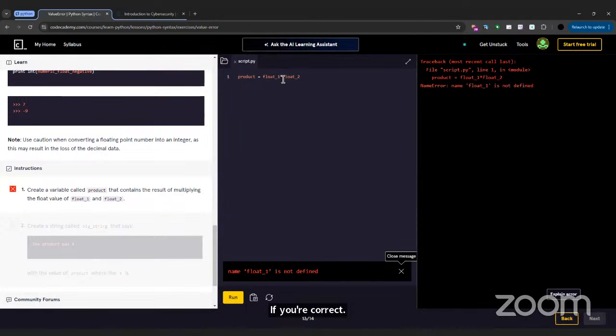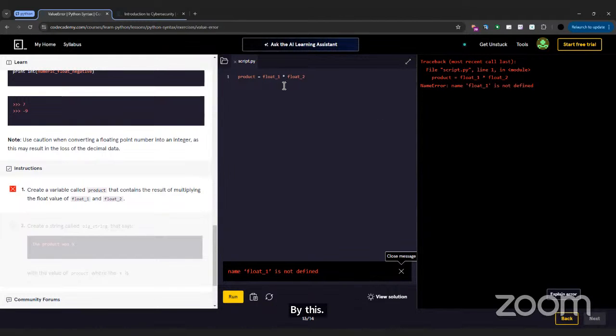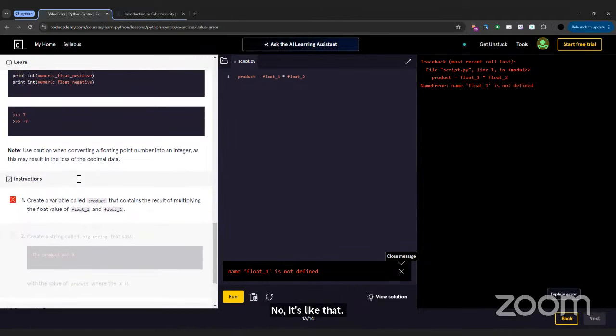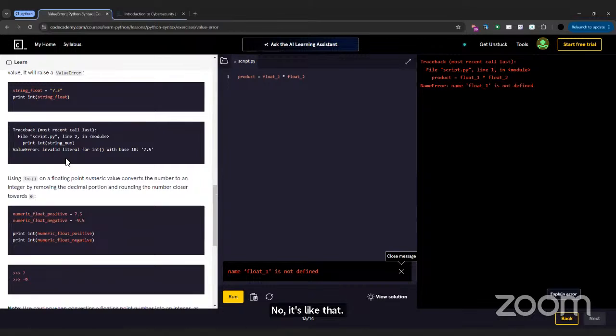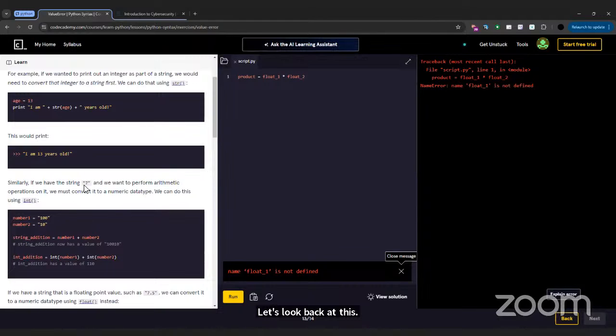Isn't that supposed to be a space? Where? Oh, my bad, sorry. I'm not sure, like between the asterisk and float. Like this. Okay, let's try like that. No, it's not like that. Let's look back at this. So it would be something like this.